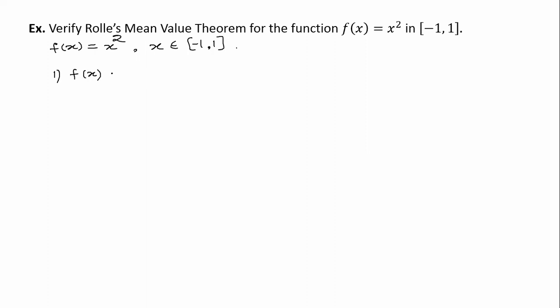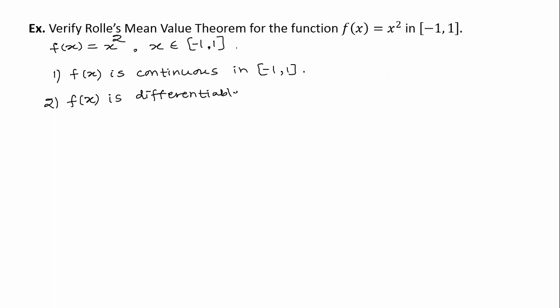f(x) is continuous in the closed interval -1 to +1. Second, f(x) is differentiable in the open interval -1 to +1. What is meant by this?